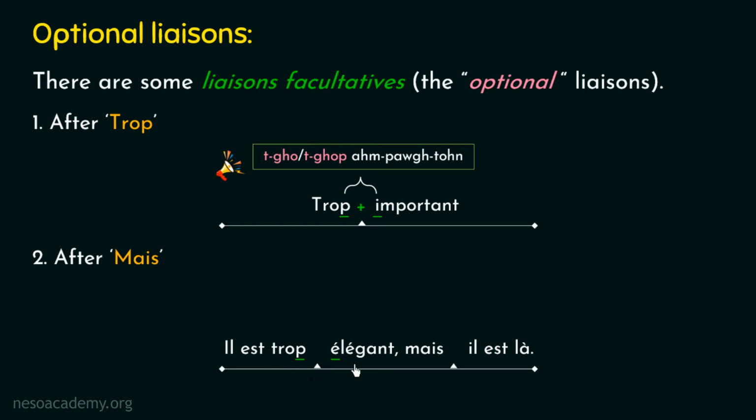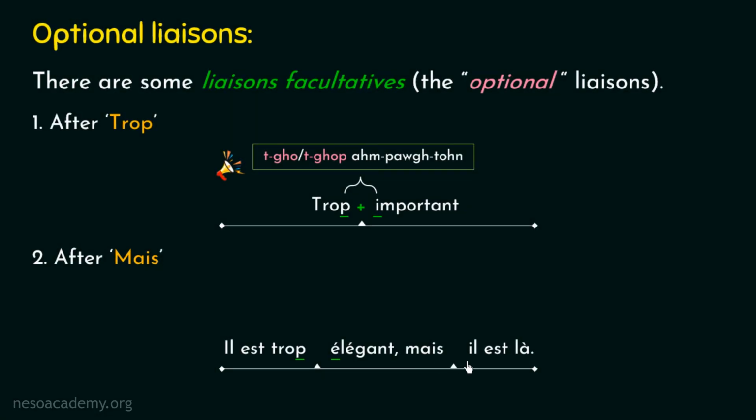Now kindly pay attention towards this particular French word. In French, this word is pronounced as mais. Mais. I am repeating it again. Mais. So from the pronunciation, we can clearly observe that this word is ending with a silent consonant.